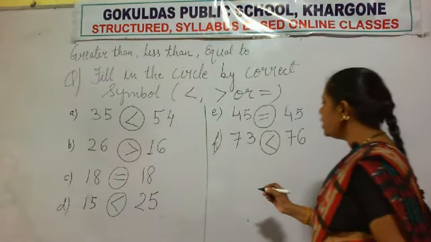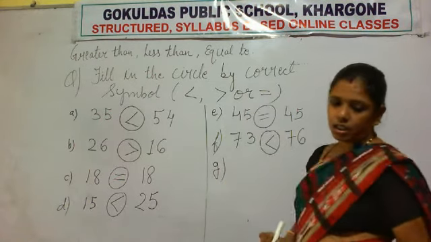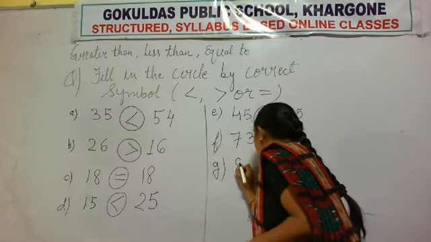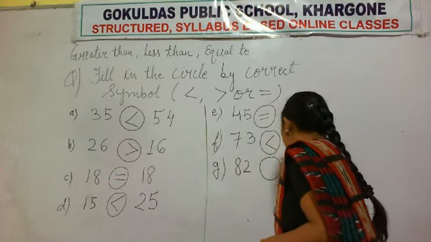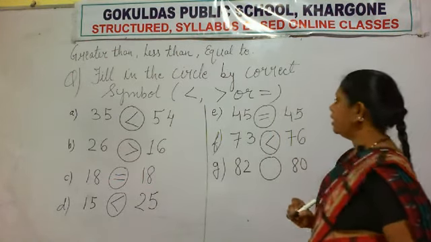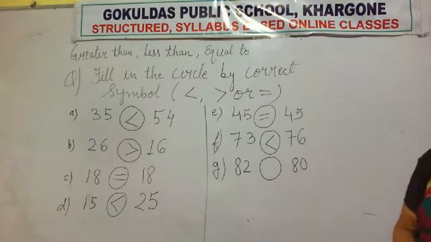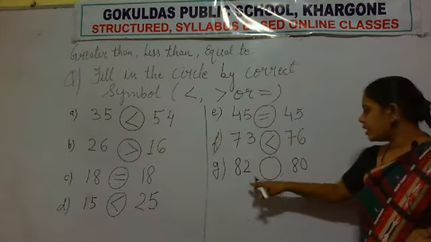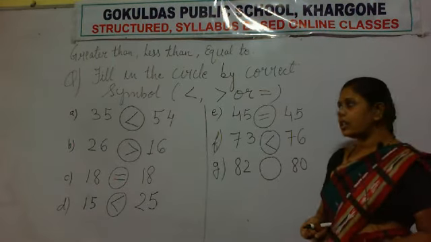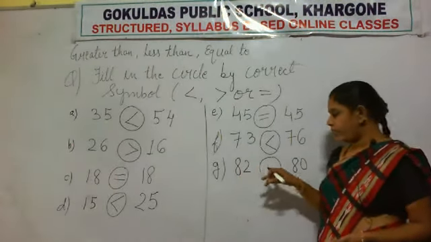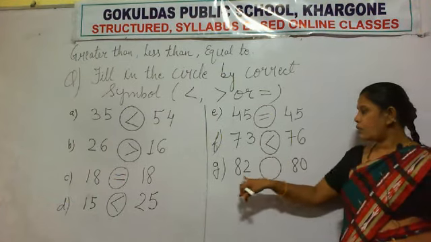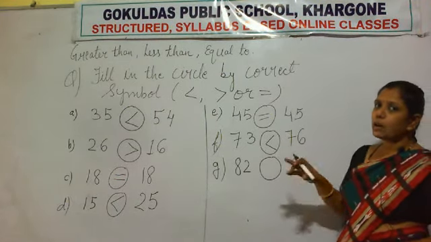Now the next question, G. The numbers given are 82, then a big circle, then 80. These two numbers are given and we have to compare them. Again, first we compare the first digit. The first digit here is 8 and here it is also 8. That means they are equal, so we will compare the second digit.